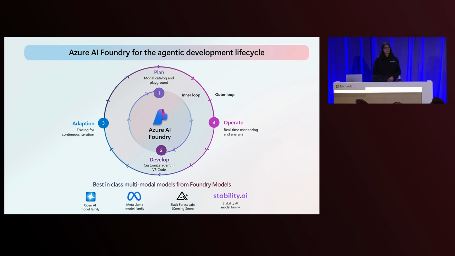Azure AI Foundry supports every step of the agentic software development lifecycle in 4 main stages: planning, developing, adapting, and operating. Within planning, you're able to access the same models that we just talked about as serverless API endpoints through the Foundry Model Catalog, which means rapid prototyping, version-aware access in an industry that changes daily, and quicker time to build composable modular workflows when you're thinking about agent and model chaining, without the complexity of GPU management, specifically when we know that these multimodal models often require a single node of A100 or H100 with IB if we're lucky, in order to scale for our products and our services.